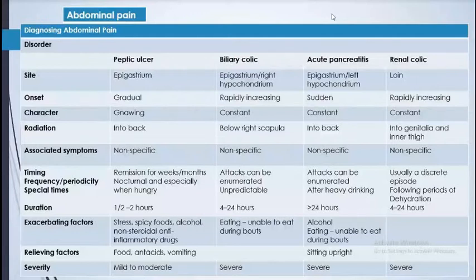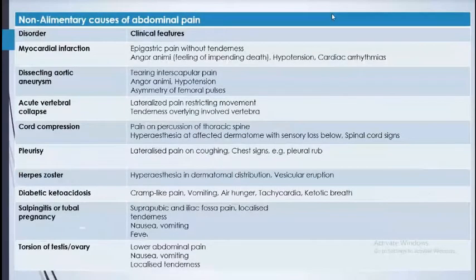So non-abdominal causes of abdominal pain: there is abdominal pain because of other things also, like MI. A patient with myocardial infarction comes with epigastric pain, but that is more severe, and the patient has a feeling of impending death. The patient feels so terrified because of that heavy chest pain. It's not a sharp pain, it's a dull pain. The patient feels death is nearby, so is very afraid, and hypotension is there, and cardiac arrhythmia, because some part of the heart is not working well. So there we can see cardiac arrhythmia.